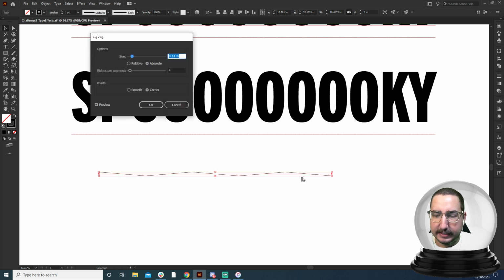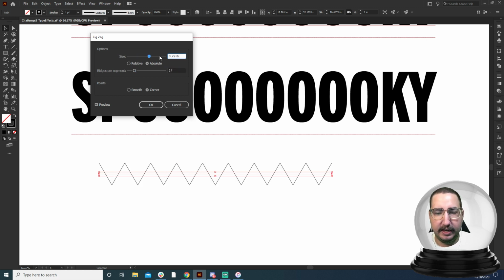And from here, you can see that it is having a rides per segment, which is 4. And that means between left point and right point, there are 4 ups and downs. 1, 2, 3, 4. There are 4 tops and bottoms, basically. And so we can increase the number of tops and bottoms here. So we keep that going, and you can see that it has more zigzag and more wiggle. And we also can change the size. If we want this to get really zigzaggy, we can change the size, and it will go up and down further.